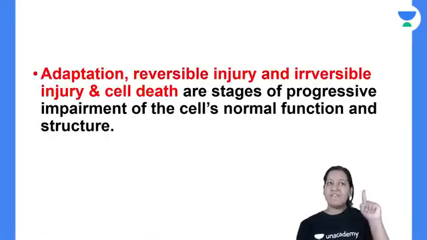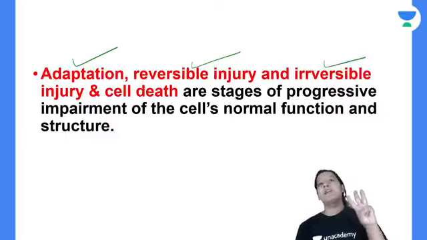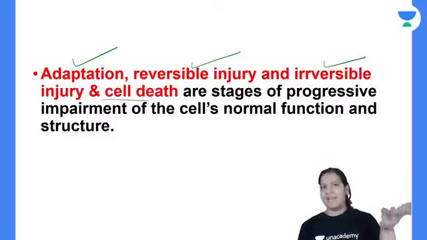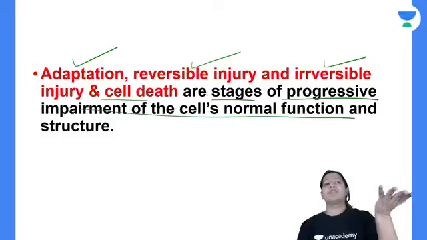So can I say the first thing which takes place is adaptation. The second thing which takes place is reversible injury. The third and the last thing which takes place is irreversible cell injury, that is also known as cell death. So these are the stages of progressive impairment of the cell's normal structure and function.